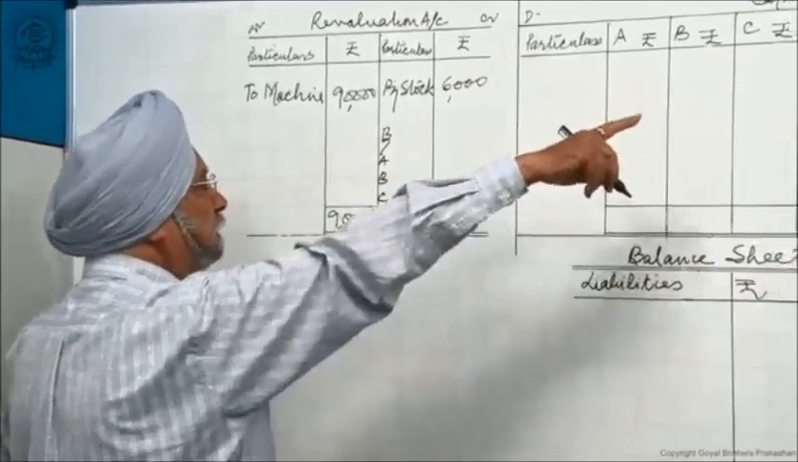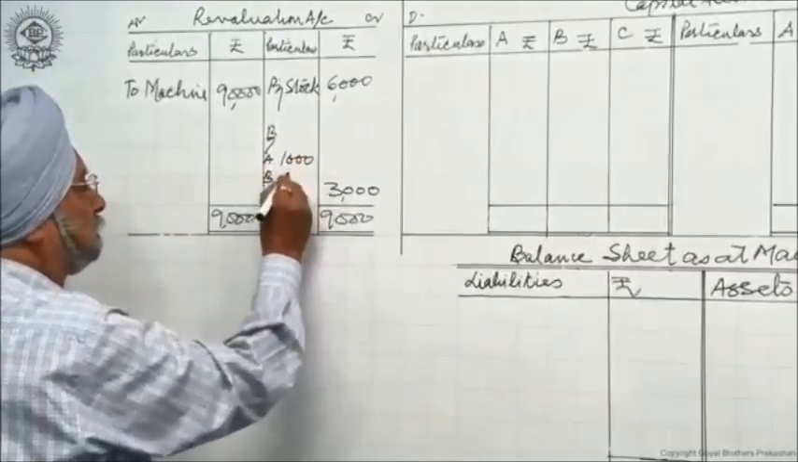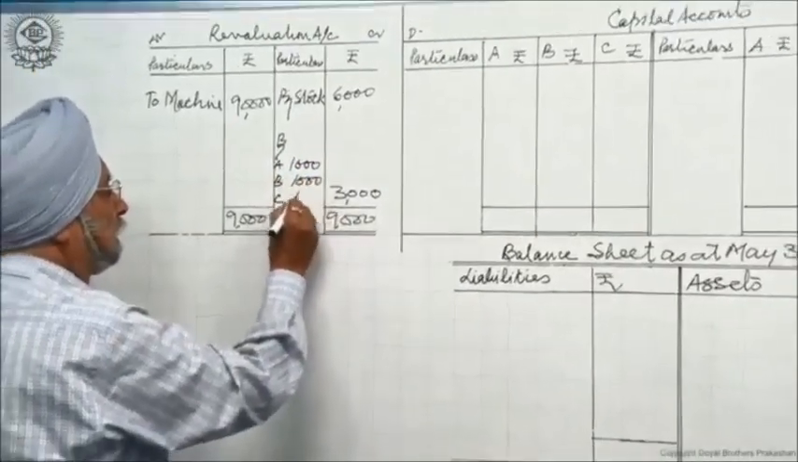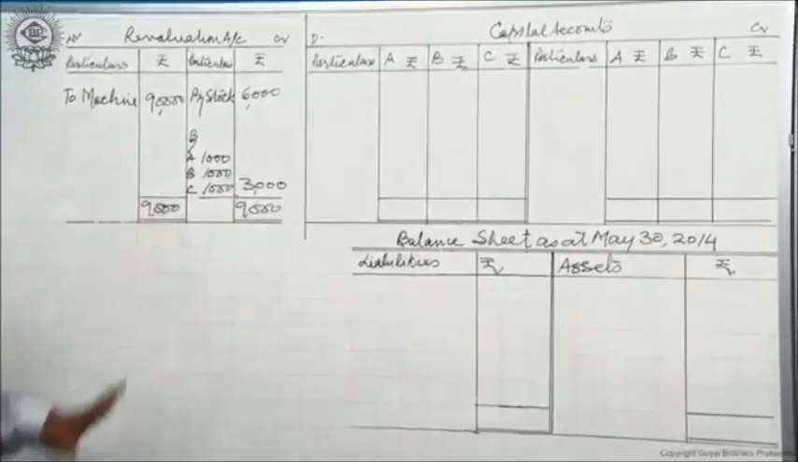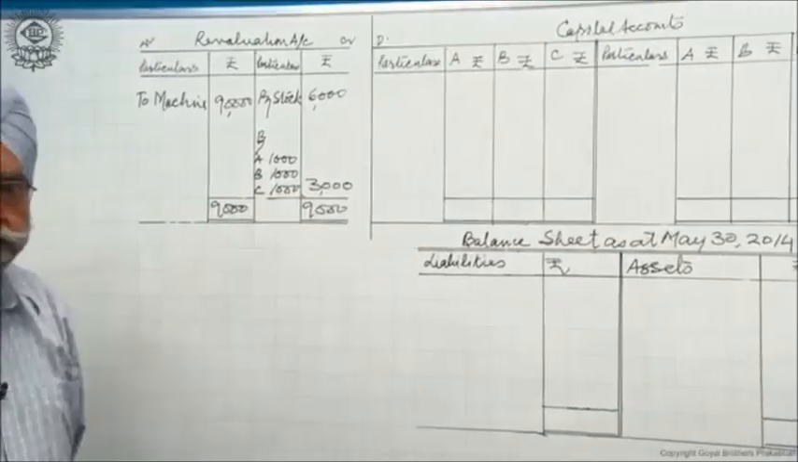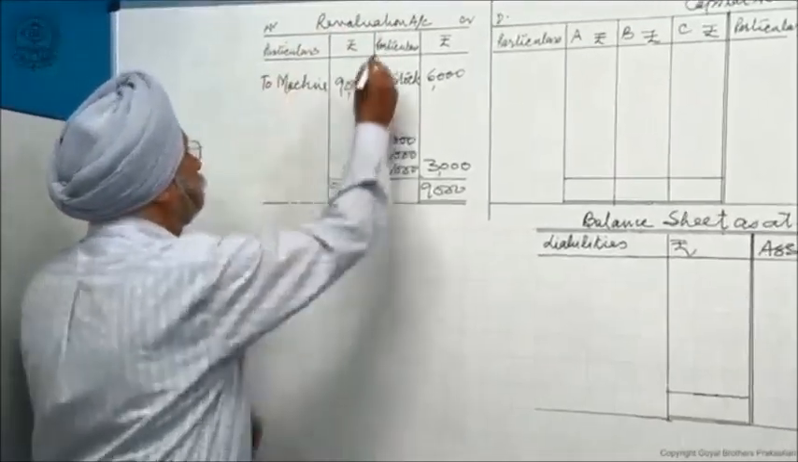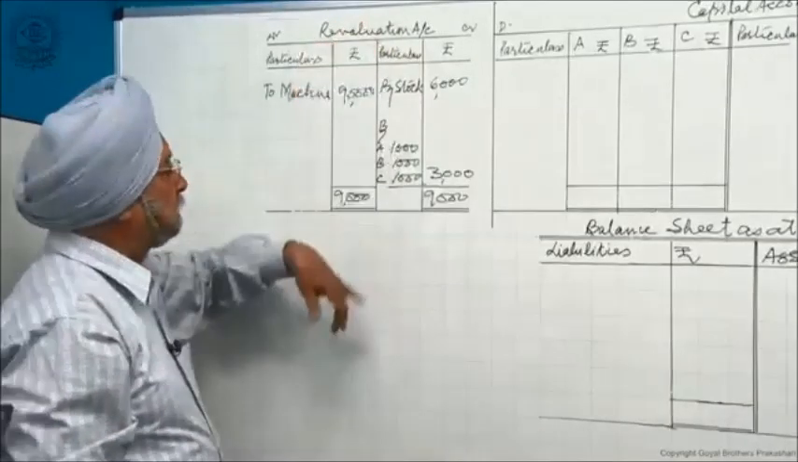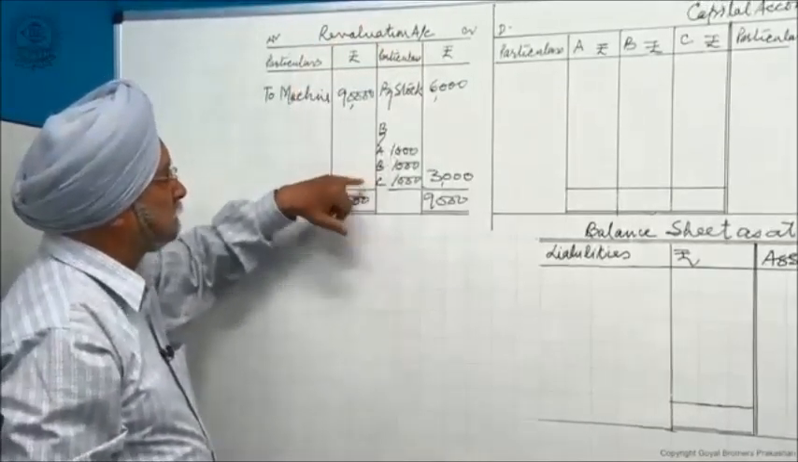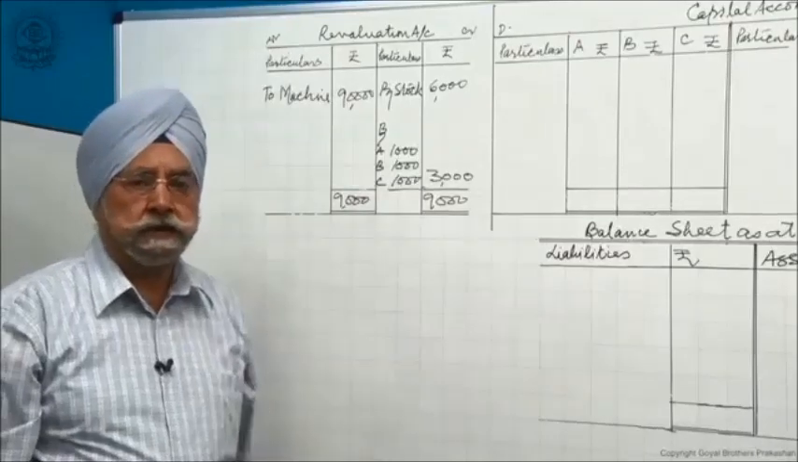It is written there right at the top, they share equally. So it is 1,000, 1,000 and 1,000 for everybody. So this is the revaluation account. It gives you 3 journal entries, the same as in case of retirement. It is revaluation account debit to machine first, second is stock account debit to revaluation, and third is A debit, B debit, C debit to revaluation. Okay, this revaluation has been done.